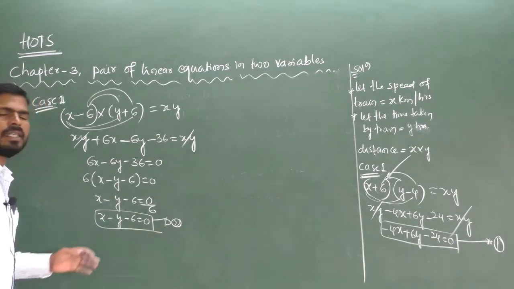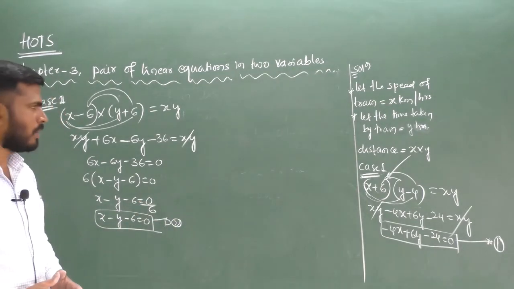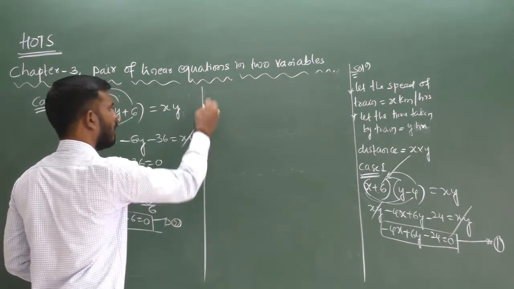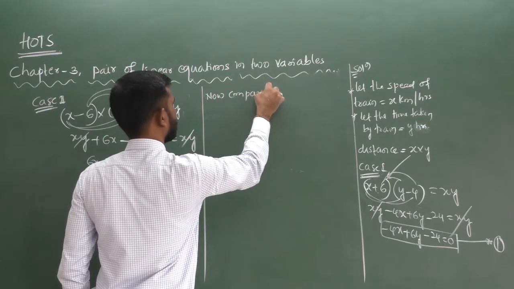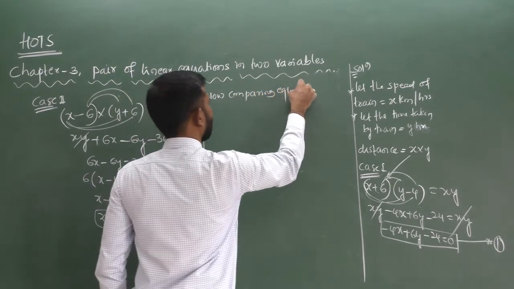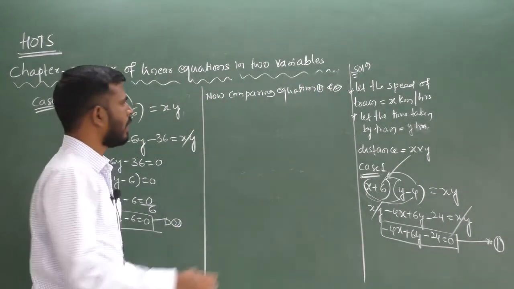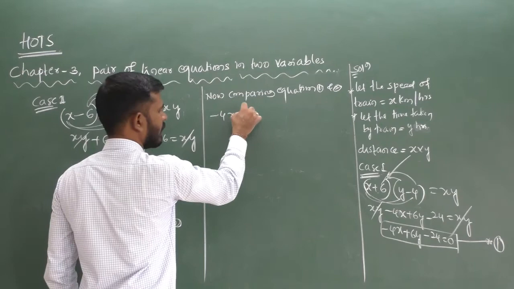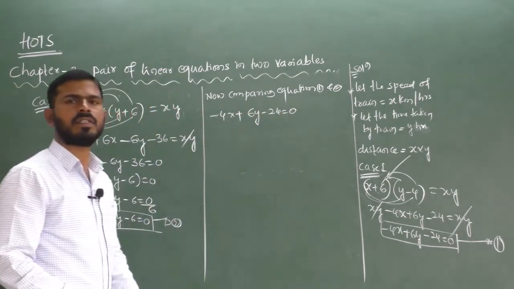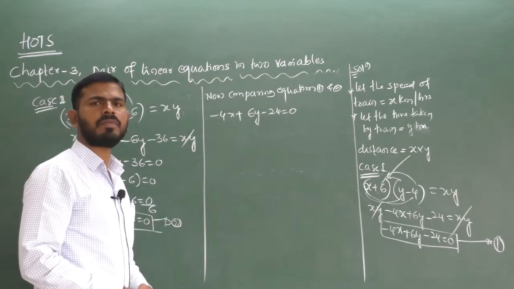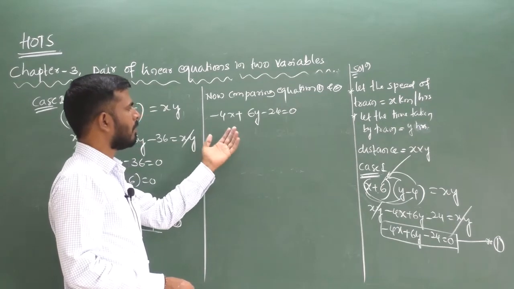This is a pair of linear equations in two variables, in general form. Now we can compare equations 1 and 2. Equation 1 is minus 4x plus 6y minus 24 equal to 0. Here we can also take a common factor of minus 2.